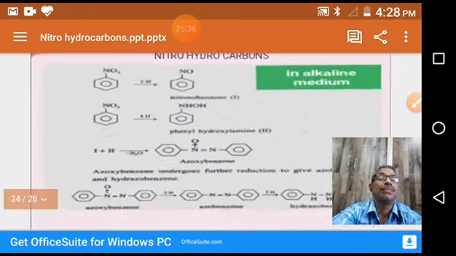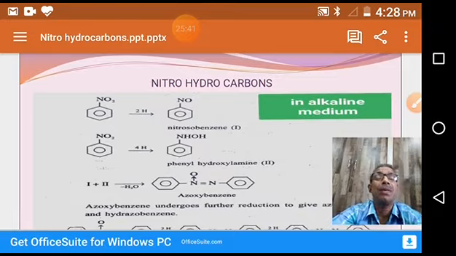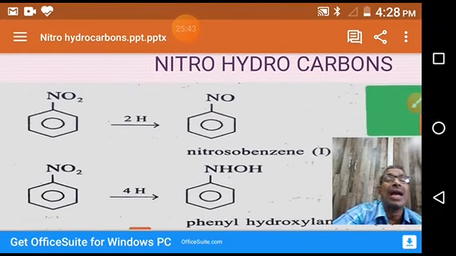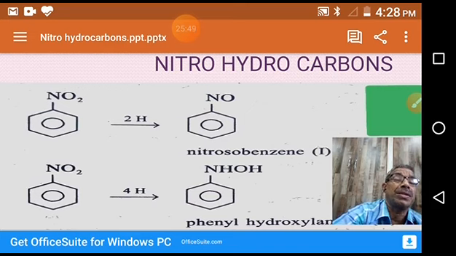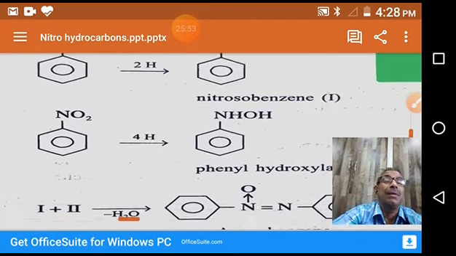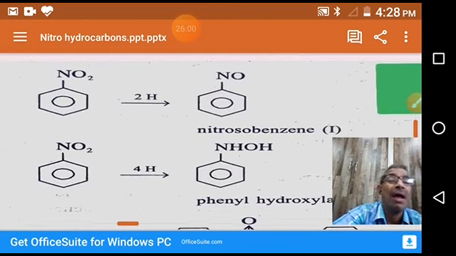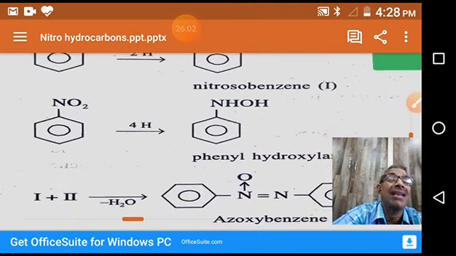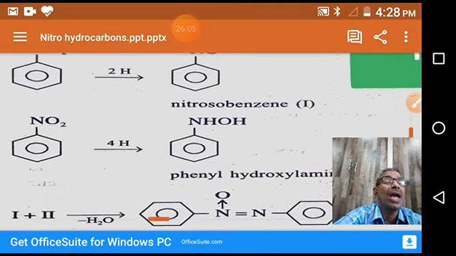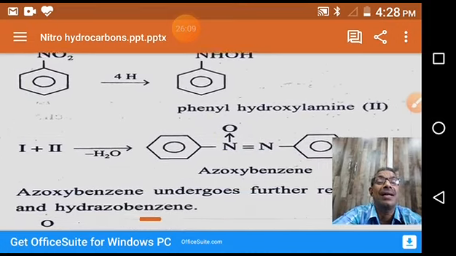Next, alkaline medium, that means basic medium. You see, nitrobenzene, when it reacts with any reducing agent, first gives nitrosobenzene. This nitrosobenzene is unstable. In alkaline medium, it gives a mixture of two compounds: one is nitrosobenzene and one is phenyl hydroxylamine. These two, nitrosobenzene and phenyl hydroxylamine, combine in the next step.